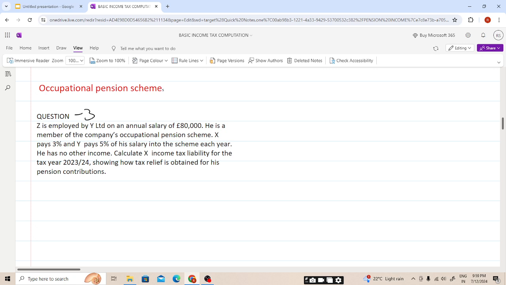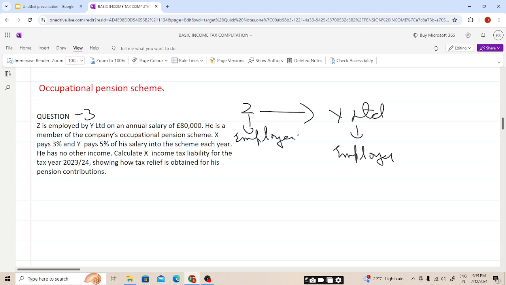Z is employed by Y Limited. So Y is the employer, and Z is the employee, earning a salary of 80,000. He is a member of the company's occupational pension scheme.